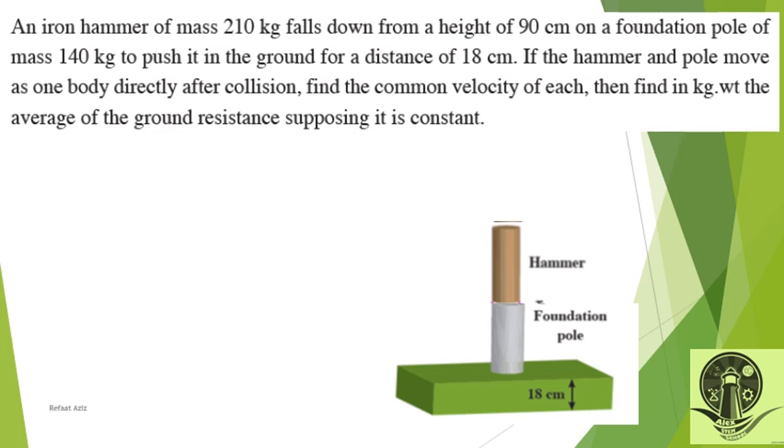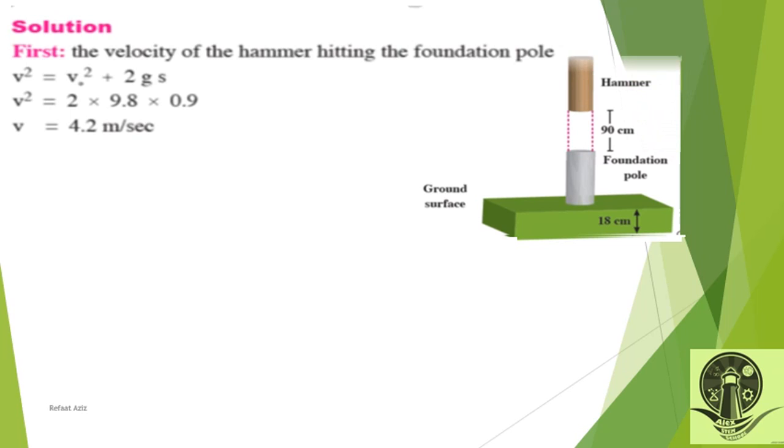First of all, the hammer has initial velocity 0. We have 9.8 meters per second squared, this is the gravity, and it moves 90 centimeters. As I always told you, dynamics units are very important.